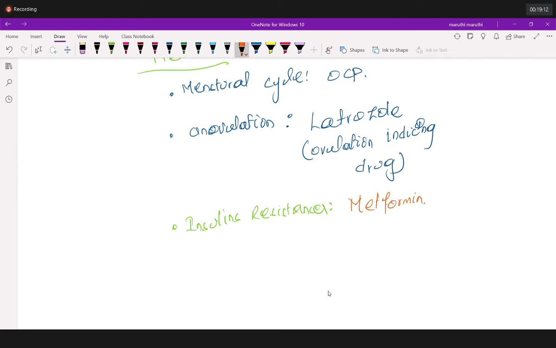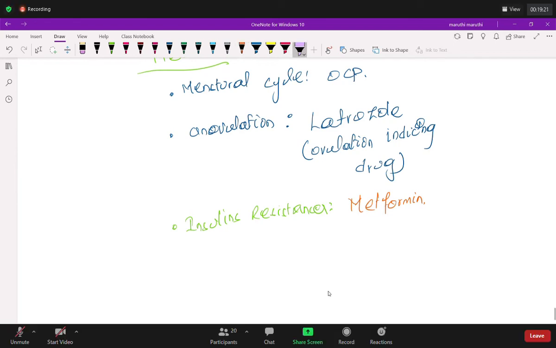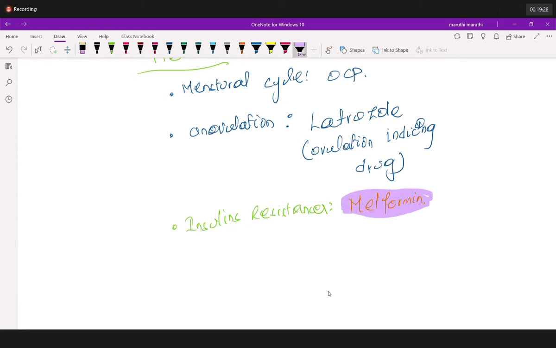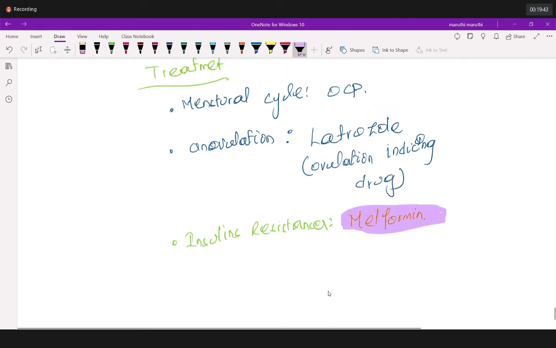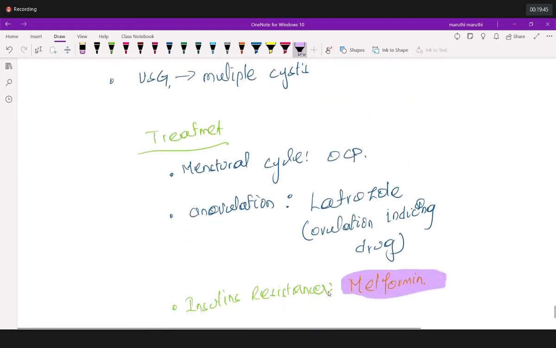Metformin. What is the name of the drug? Metformin. Where do we use metformin? Apart from here, where else can we use metformin? Diabetes mellitus. So these are the most important things which we use in the treatment of your PCOS female. After we use an ovulation induction agent, what will be the side effect of this ovulation induction agent?